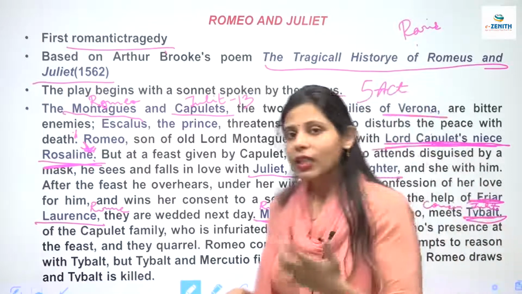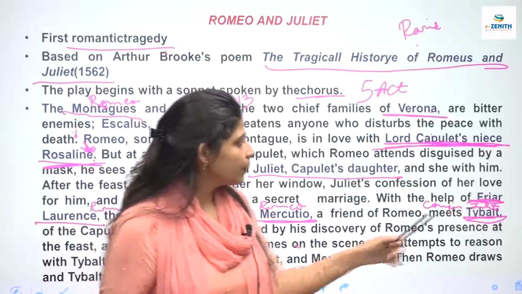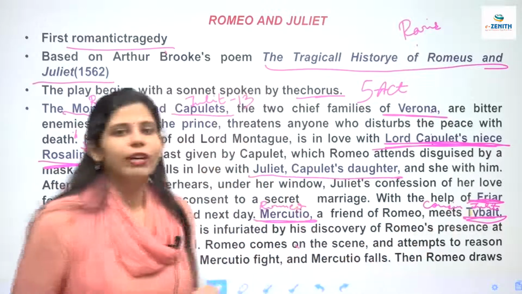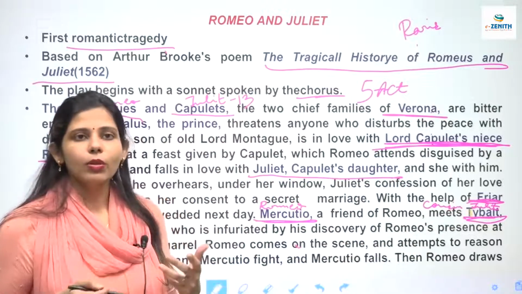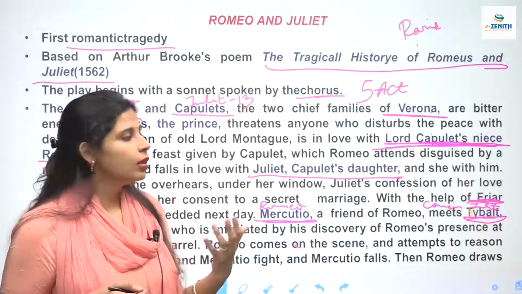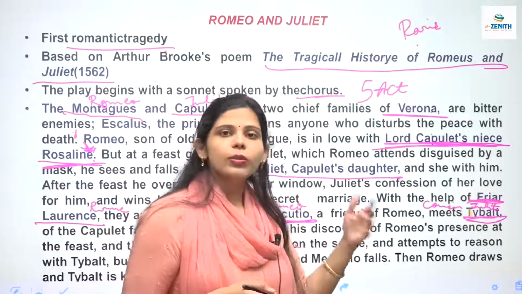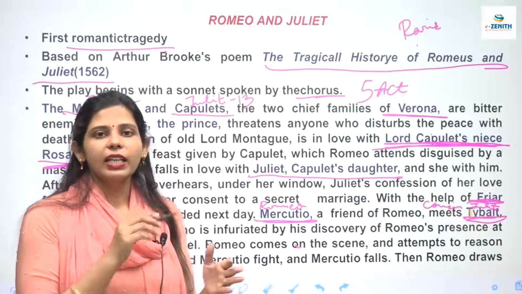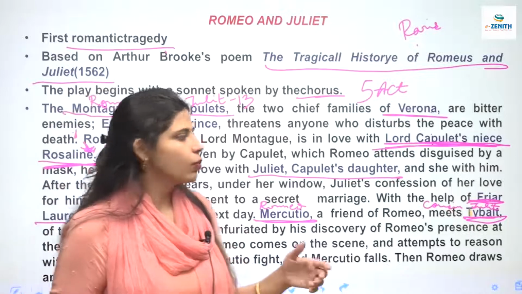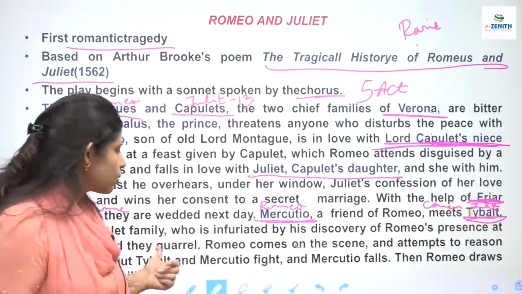Clear? But meanwhile, what happens? This Tybalt, who is the cousin of Juliet, he calls Romeo for a fight, for a duel. So what used to happen in the olden days in Verona, in Athens and in these kind of places, कि लोग एक दूसरे को डुएल के लिए, मैच के लिए, लड़ाई के लिए इनवाइट करते थे और या फिर प्रोवोक करते थे. तो this Tybalt, who was the cousin of Juliet, he provoked this Romeo for a fight.